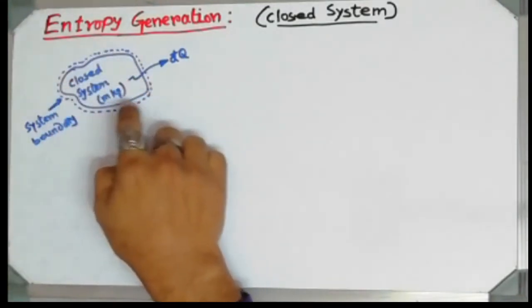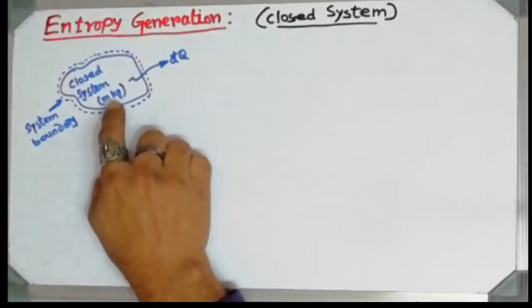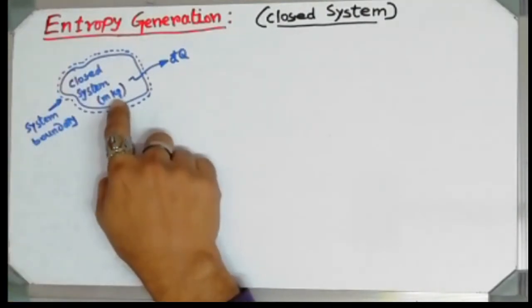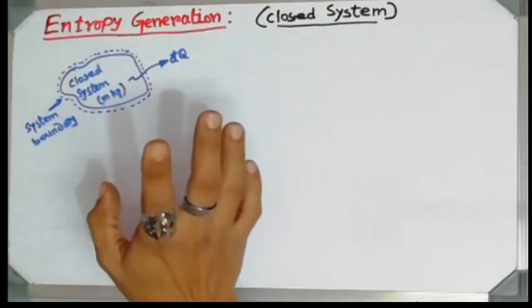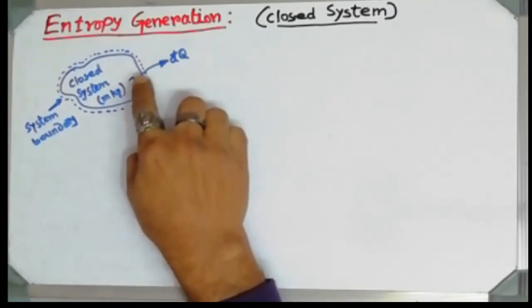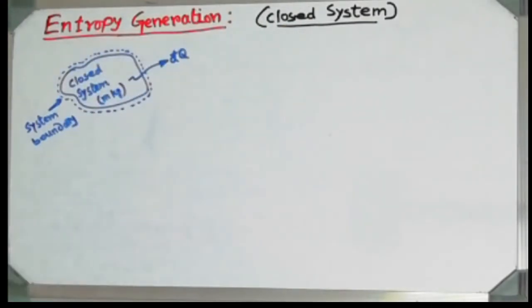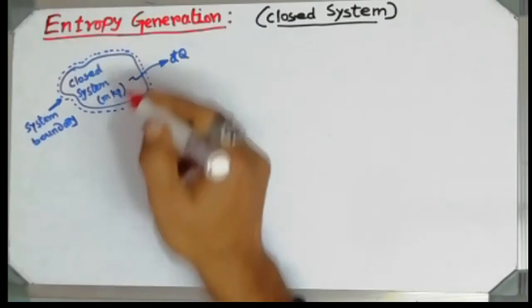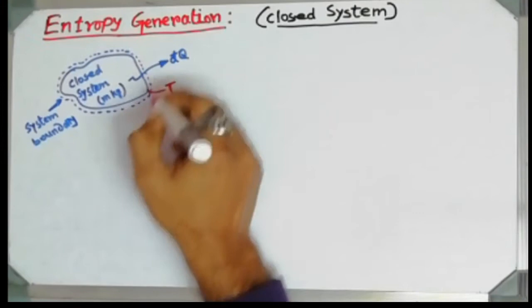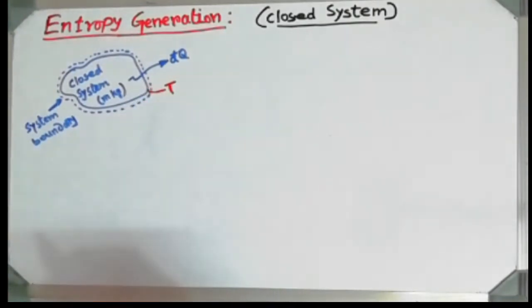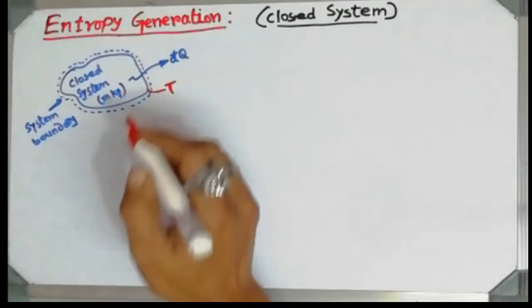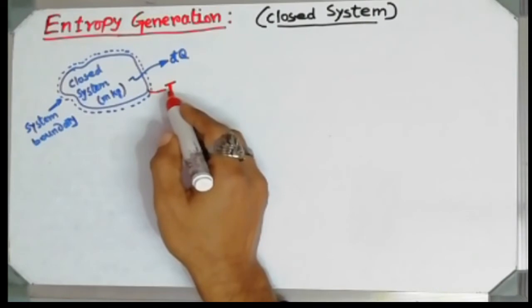Suppose this one is a closed system of mass m kg and the dotted line is showing the system boundary. That mass is not going to cross this particular system boundary. But I have expressed here an arrow of dQ, that means heat is going to be transferred out of the system boundary. We are assuming the temperature of the system boundary which is taking part in that heat interaction is T.